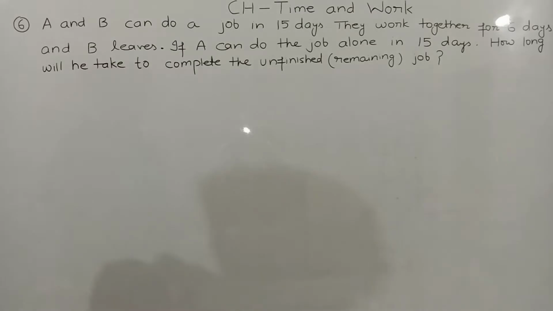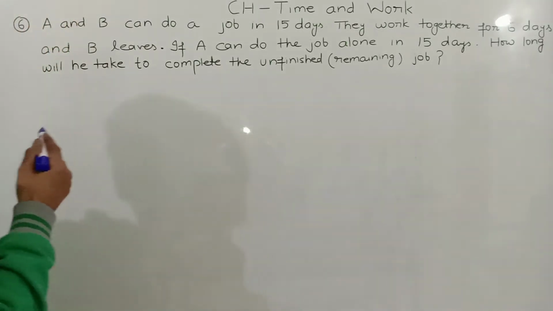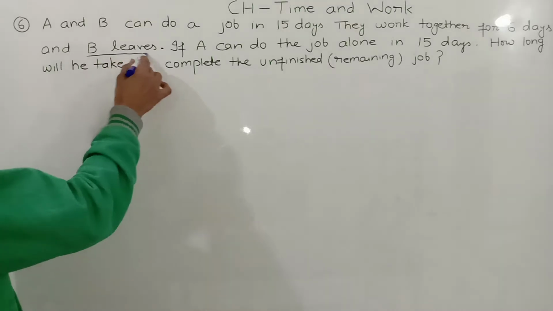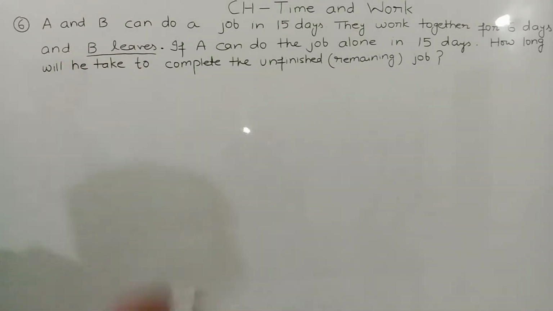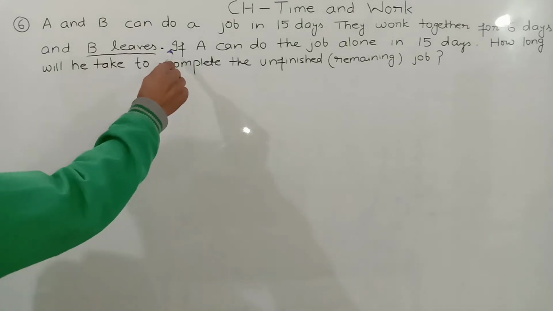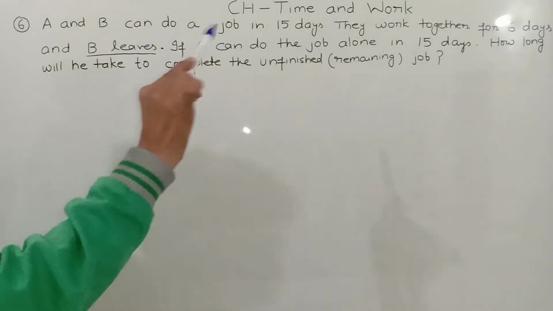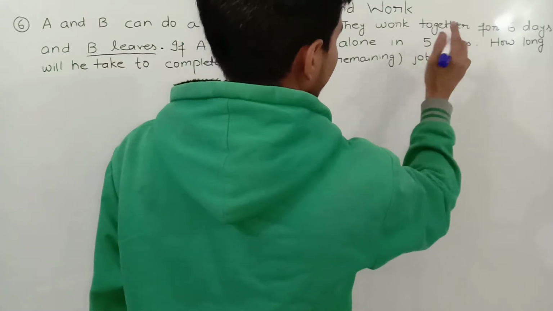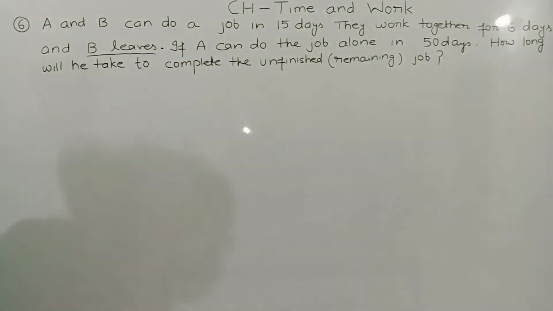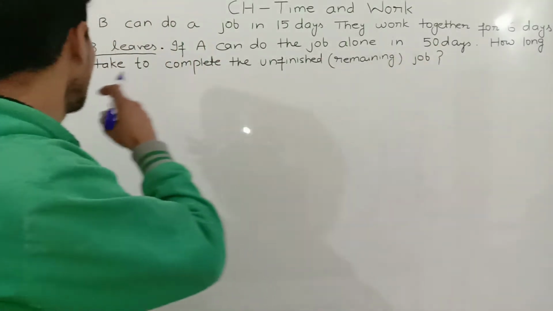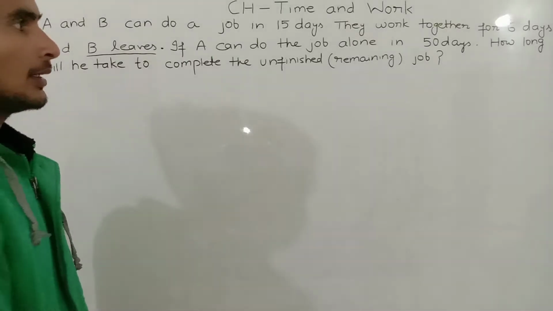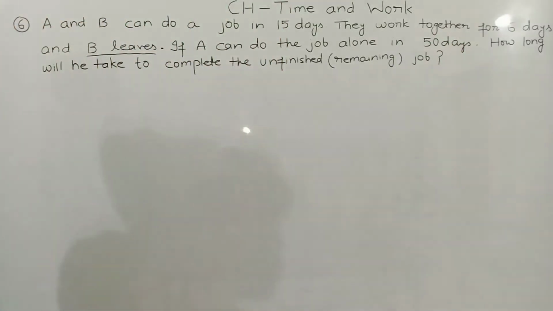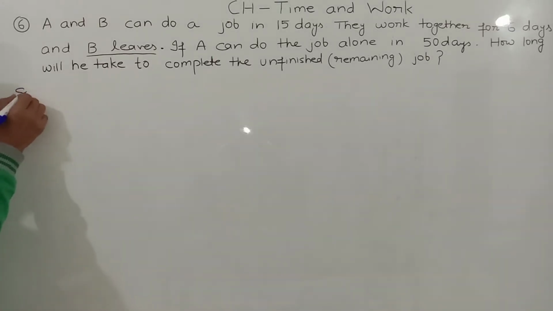If they work together for 6 days and after that B leaves the job, and only A can complete the job in 50 days, how long will A take to complete the remaining job? I will start the sum. Solution.